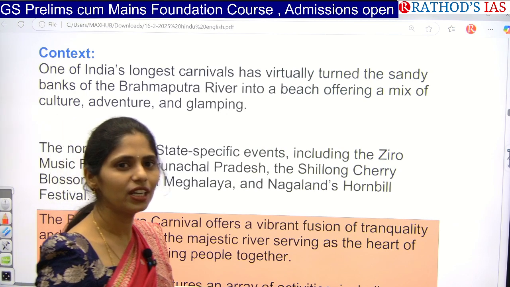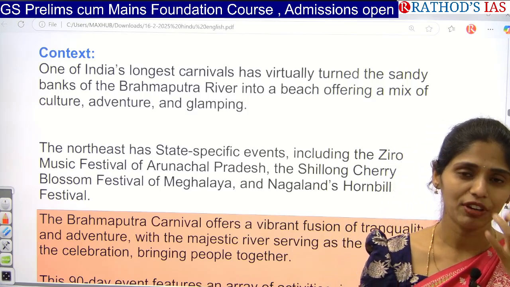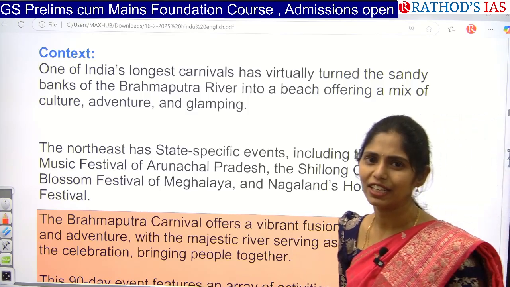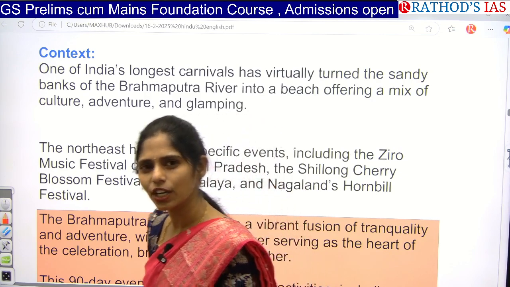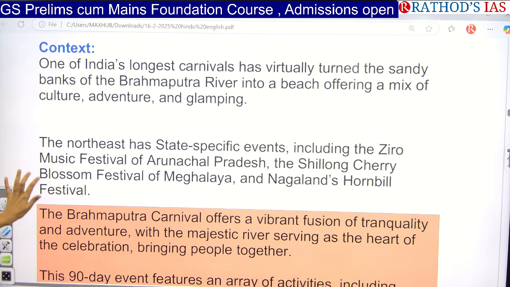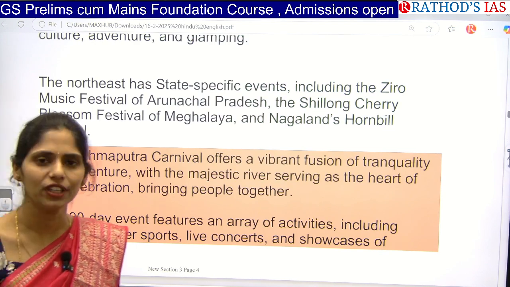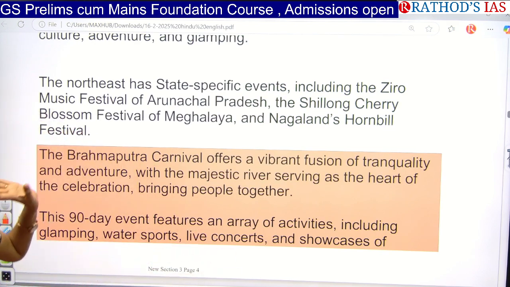As you all know, Brahmaputra is a fast moving river. So they can also go for adventure games, for example river rafting, or other water games. They can conduct these, and they will also celebrate their culture. Especially the northeastern states will be having some specific events. There are three which are given here.